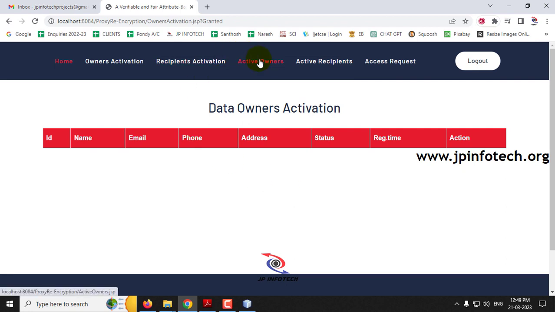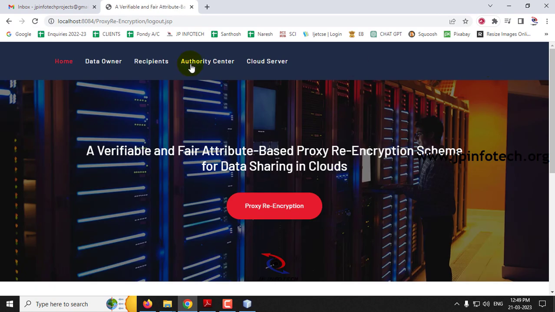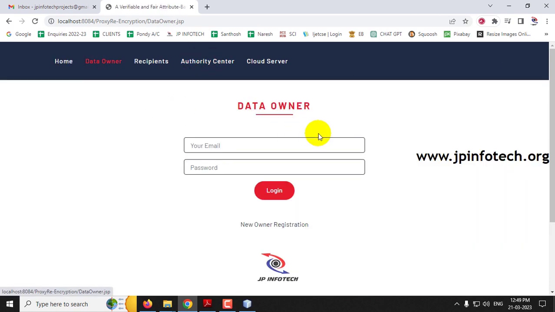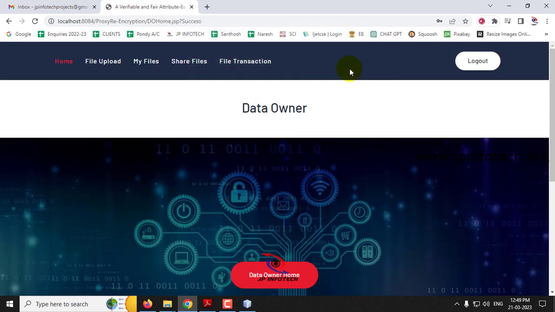Now if you go to the data owners page, you can see the data owner is updated with the status of active, and the registered date and time. So now let me log out from the data authority and go to the data owner part. Let us give the details of the data owner which we have given earlier, and click login. Now you can see the login is success. Click OK, because the authority has approved the data owner.